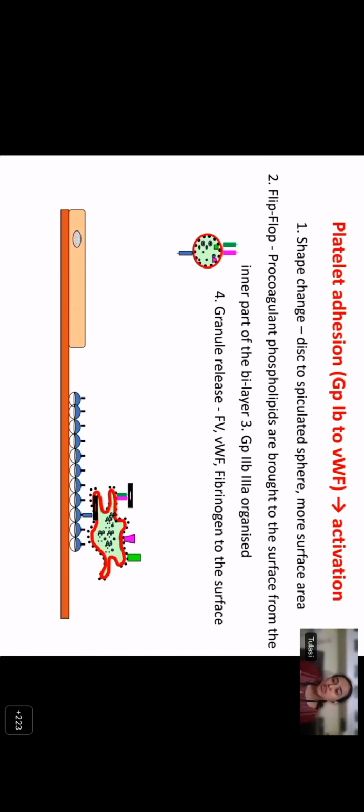The 2b3a receptor, which is the platelet aggregation receptor, is going to get activated, and the platelet, which is rich in calcium and alpha and delta granules, is going to release granules, which are going to activate further platelets.